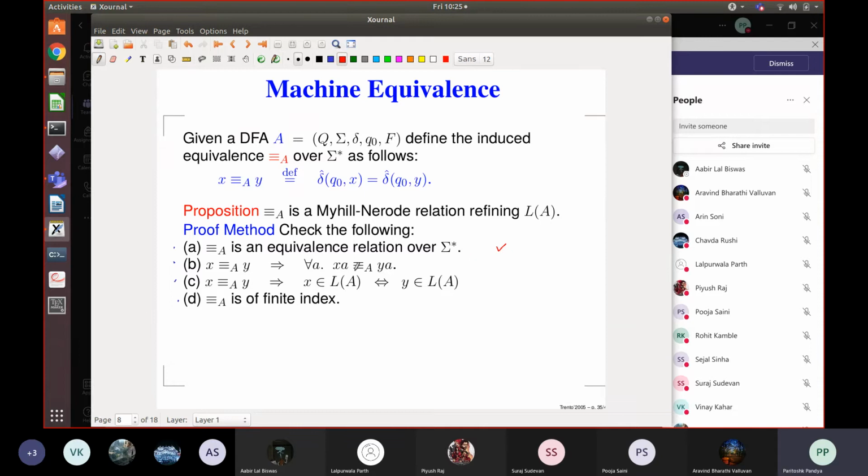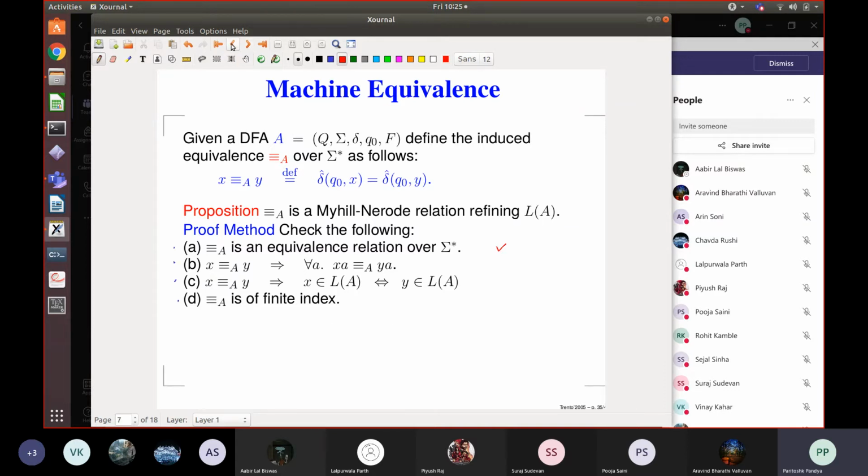Okay, the most important property is property B, which says that if x is equivalent to y, that is, x and y are in the same class, then if you extend x with an a and if you extend y with an a, you will get two different strings because x and y may be different. They are equivalent, but they are different. Like a once and a five times, right? If you extend it by one a, the two strings will be different, but they will lie in the same equivalence class. This is the property of this equivalence that we have defined.